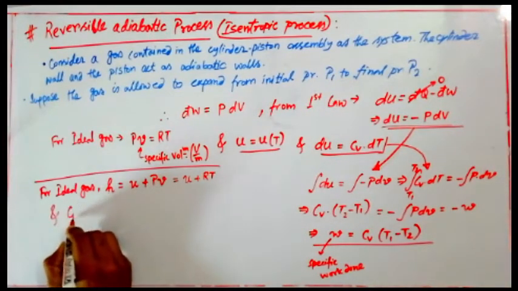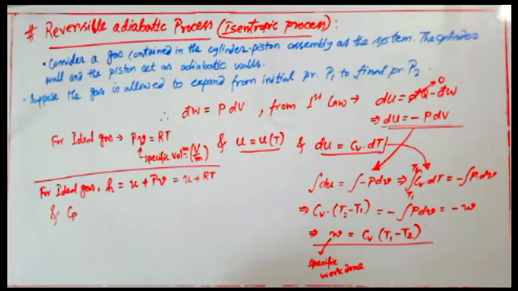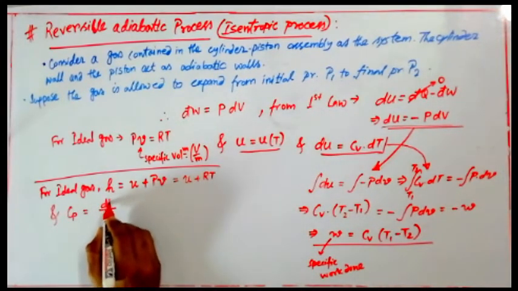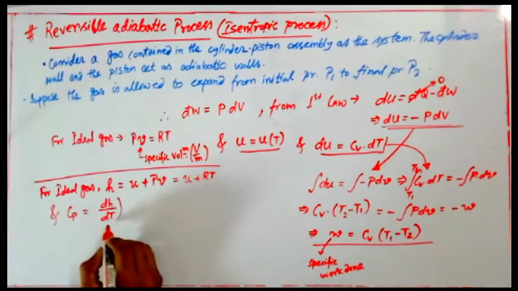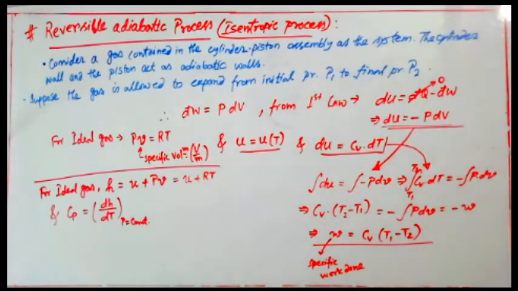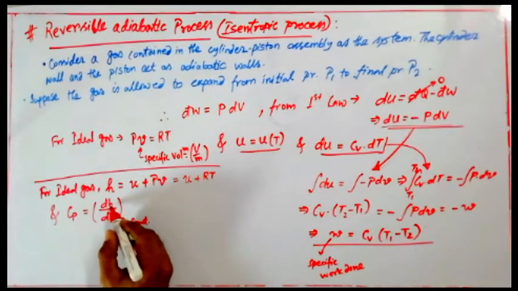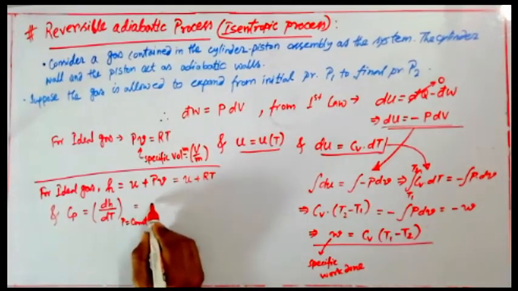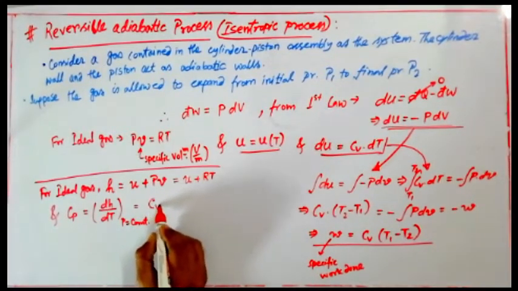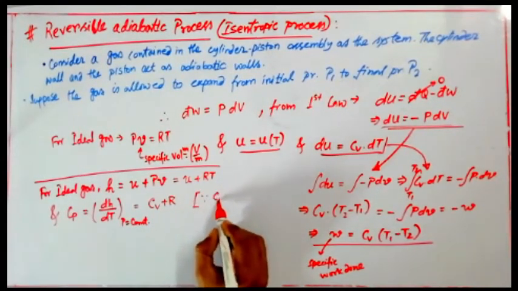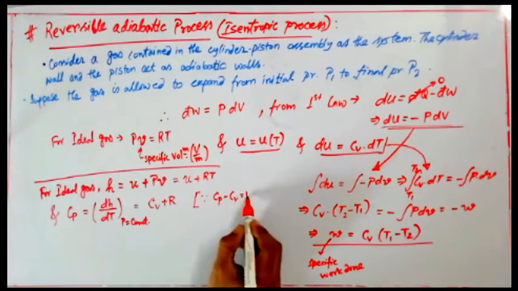And also we have developed an expression for specific heat at constant pressure, that is dh by dT at pressure equals constant, change in enthalpy with change in temperature, and that Cp can be written equals to Cv plus R, since Cp minus Cv is equal to R.